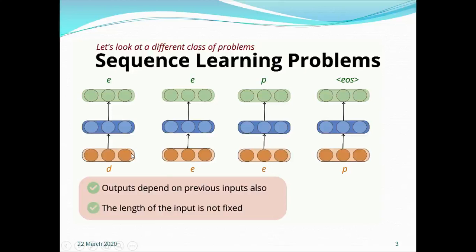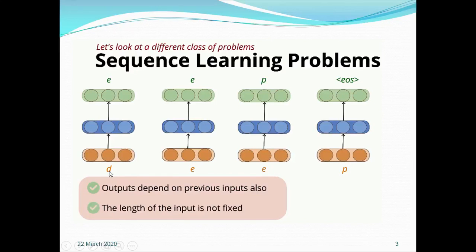One point to remember here is that the output is dependent on the previous input, because this E is dependent on this D, and the output P is dependent on input D, input E and input E. And the second thing is that the length of the input is not fixed.